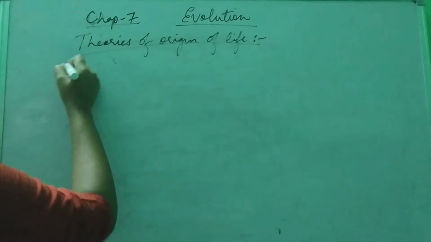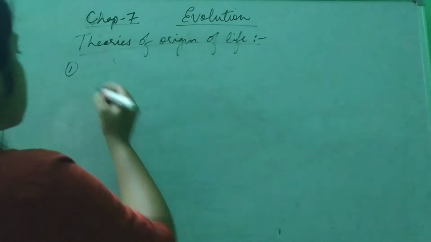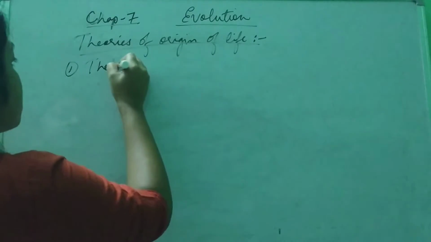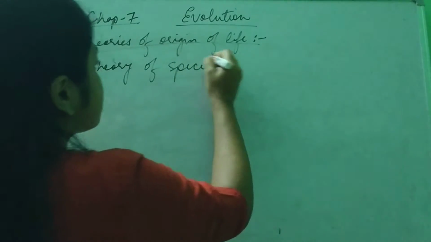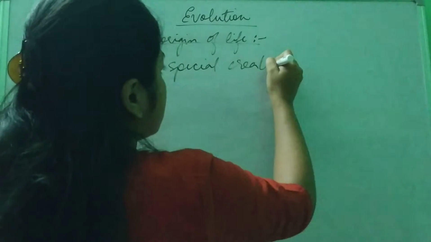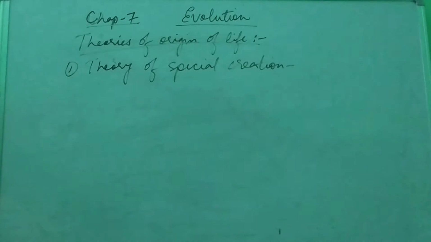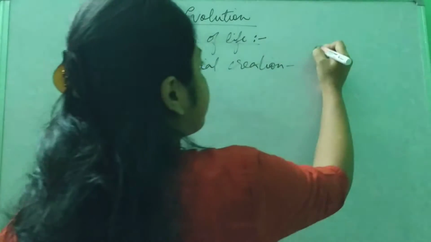The first theory, remember, is the theory of special creation.